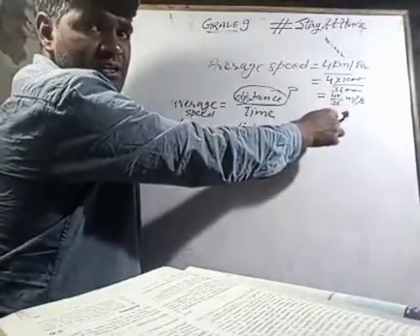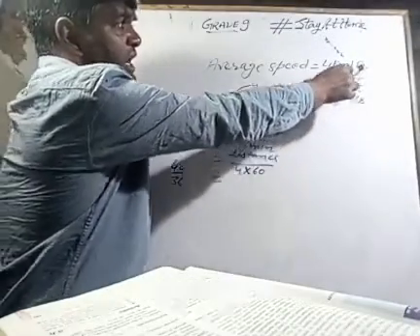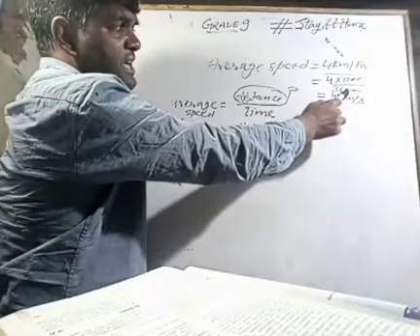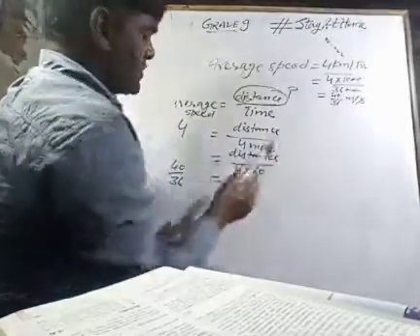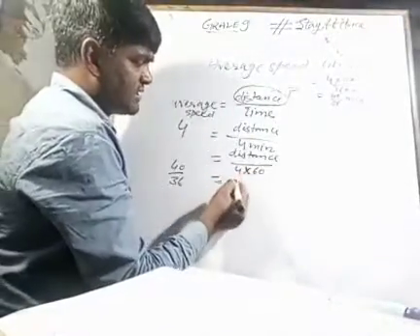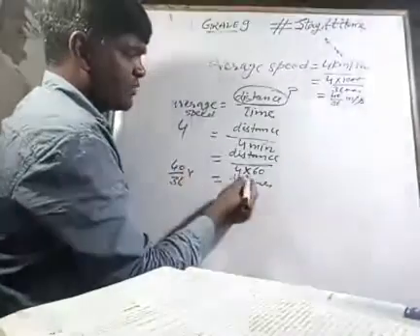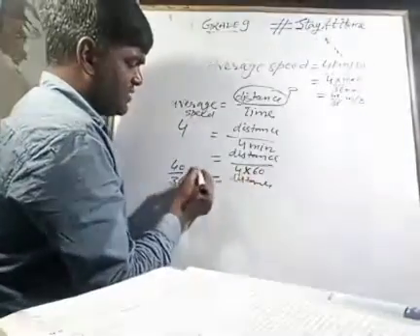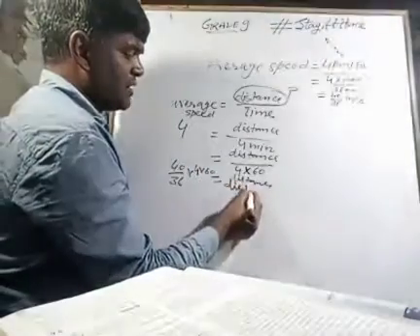This must be also known to you. 1 km is having 1000 meter and 1 hour is having 3600 second. By dividing them, what we can observe, it comes to be 40 by 30. So now distance will be measured into meter. For distance we are having same, and we are going to cross multiply that 4 into 60.